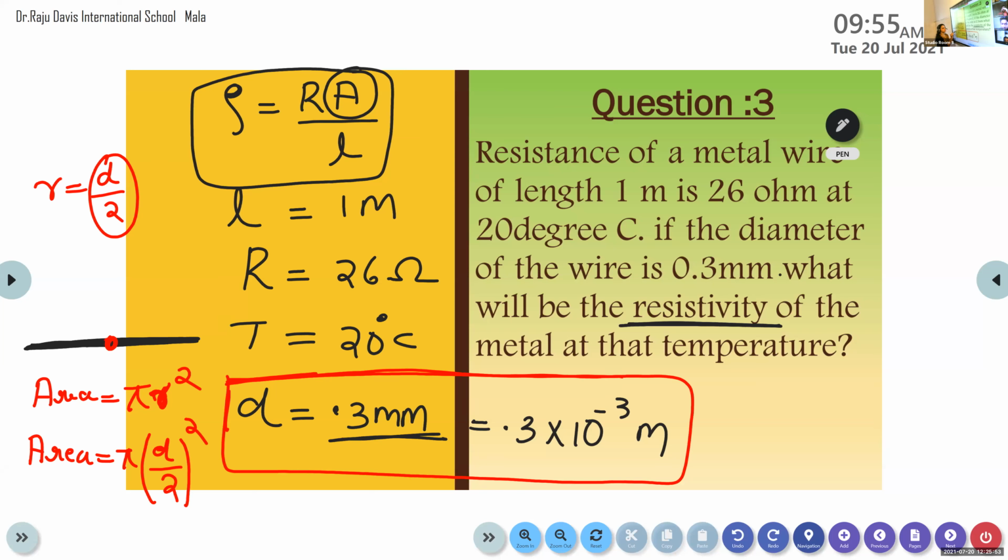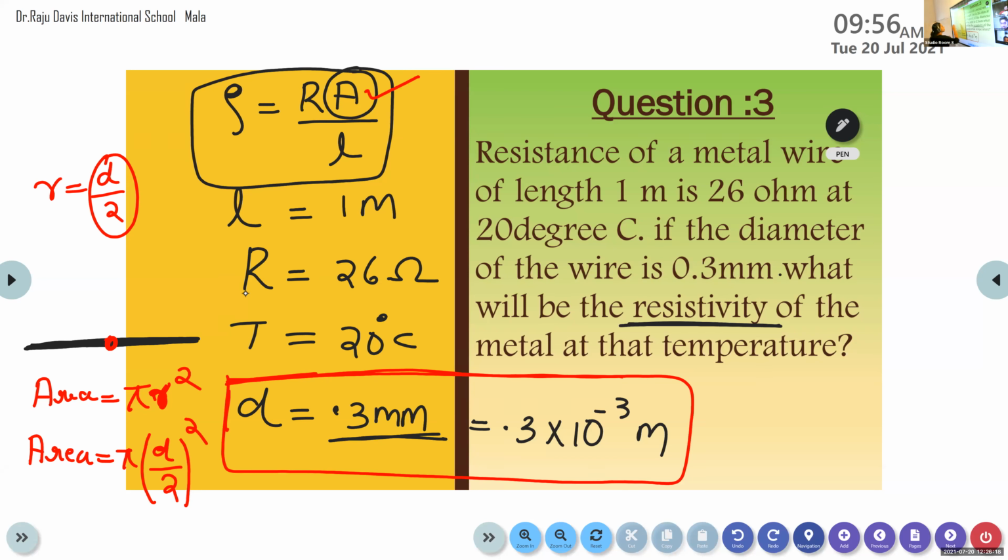So the relation is r equal to d by 2, and the equation for area becomes pi into d by 2 the whole square. Now we can substitute all the values.